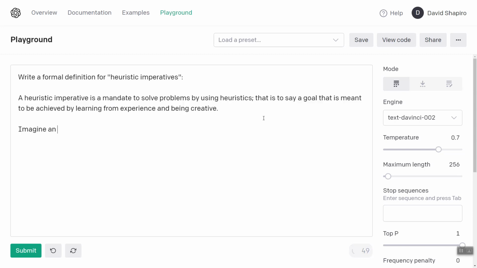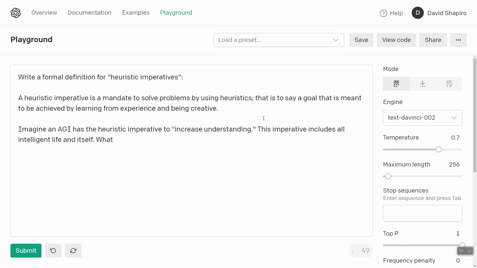Okay, imagine an AGI has the heuristic imperative to increase understanding. This imperative includes all intelligent life and itself. What behaviors might it employ in service to this goal?